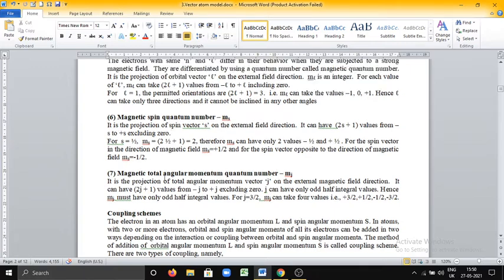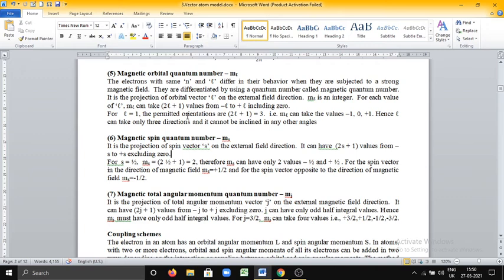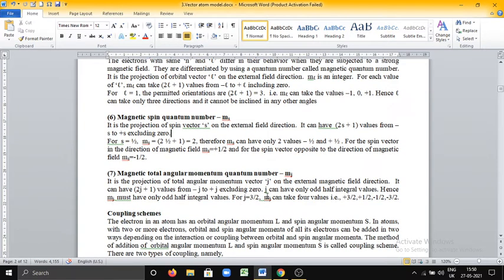Almost these three quantum numbers arise only when a magnetic field is applied. The projection of the total angular momentum vector J on the external field direction is called the magnetic total angular quantum number mj. It can take 2j plus 1 values from minus j to plus j excluding 0. See here, 2j plus 1 values from minus j to plus j excluding 0.